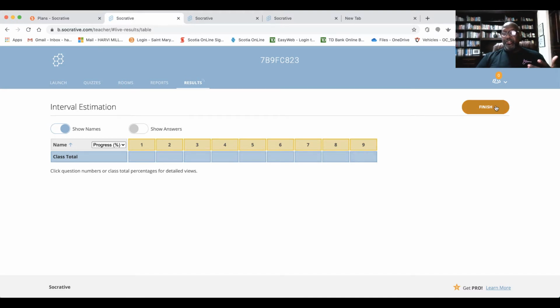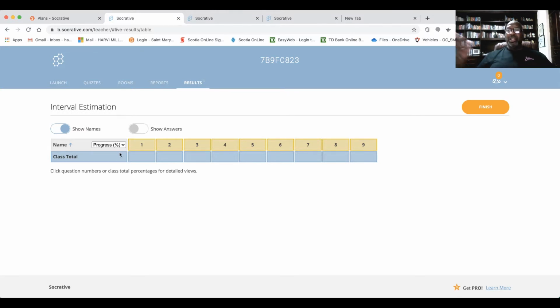When you're done, you simply say finish, and then you would actually see the results. What percentage of students got question 1 right, what percentage of students got question 2 right, 3 right, and so forth. So I find that very useful. I really like it, and I've used it quite a bit.